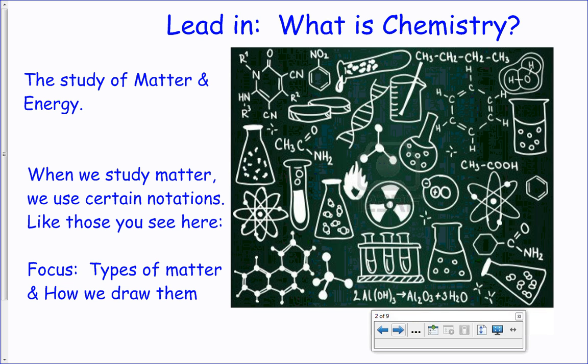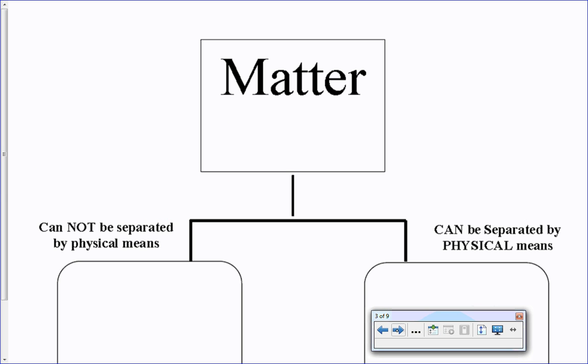Just to start, what is chemistry? Well, chemistry is the study of matter and energy, those two things. When we start talking about matter, we need to use certain notations. Notations being, how do I convey information? Here's some examples in our black box. I have a chemical formula. I have a picture. I have a symbol. All these things convey information to us. So we need to be able to not only take that information and use it, but also create it so I can send that information to somebody else.